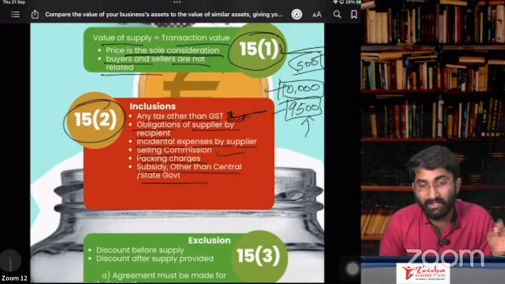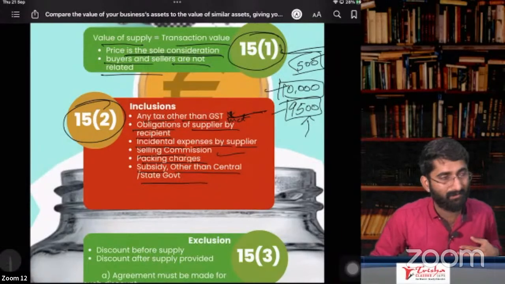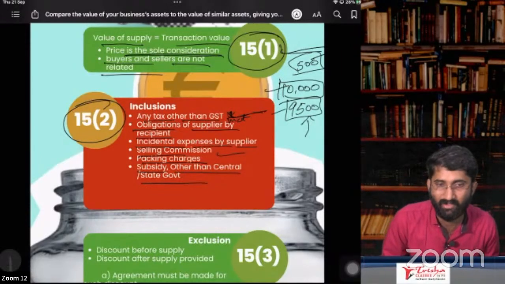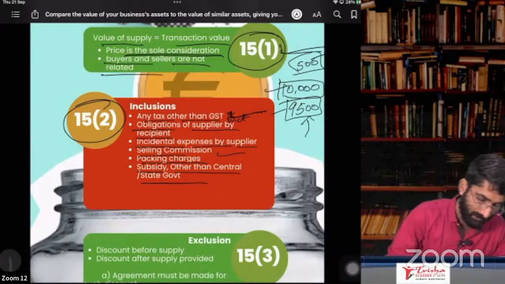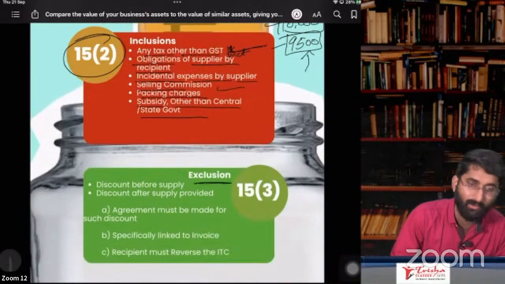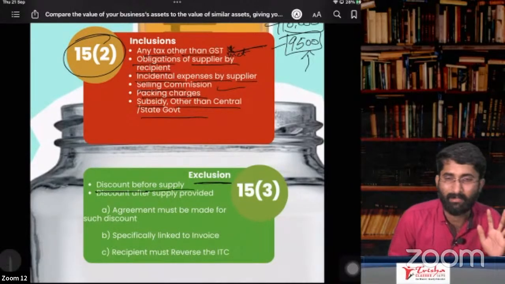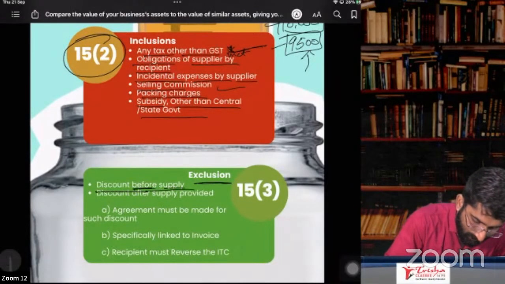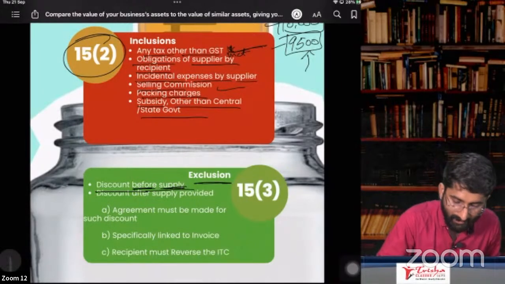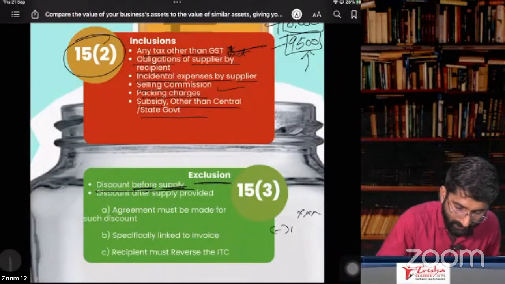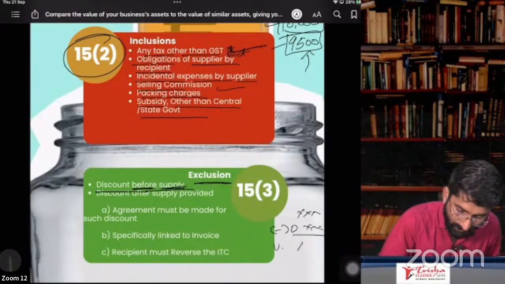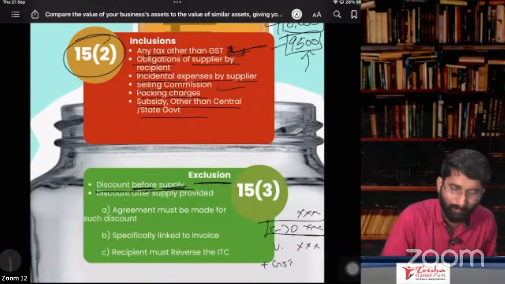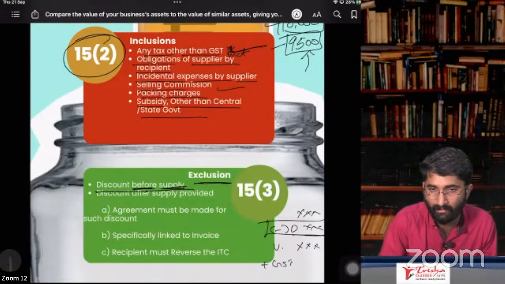But if a subsidy or any concession is given by some private entities, in that case that will be the consideration. On that, there will be GST. Exclusions. What are the exclusions here? Discount before the supply. The discount which is given before the supply, I will deduct it from my invoice value, and I will write the net value of supply plus GST. So discount before the supply, that you have to exclude.